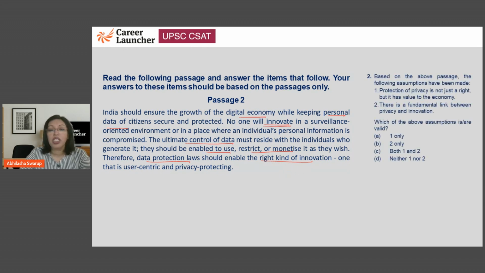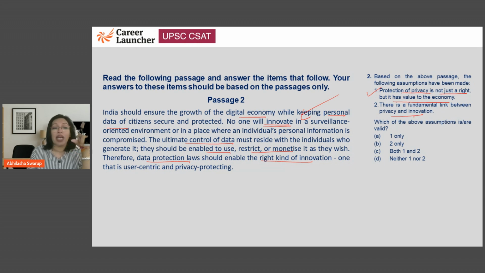Therefore, data protection laws should enable the right kind of innovation, one that is user-centric and privacy protecting. All right, let's look at the question. Here we are. So again, the assumptions have been asked. Let's identify what the assumptions are. Protection of privacy is not just a right, but it has value to the economy. Yes, because no one will innovate in a surveillance-oriented environment. So therefore, privacy is important also. So 1 can be assumed. There is a fundamental link between privacy and innovation.